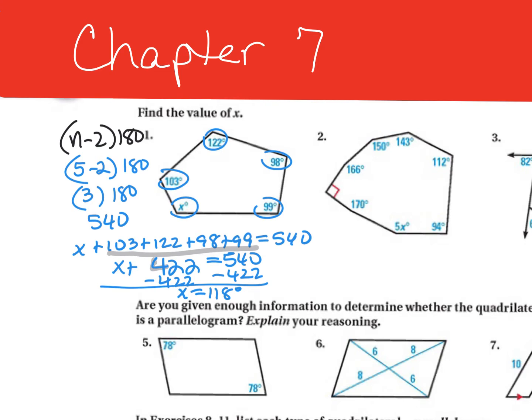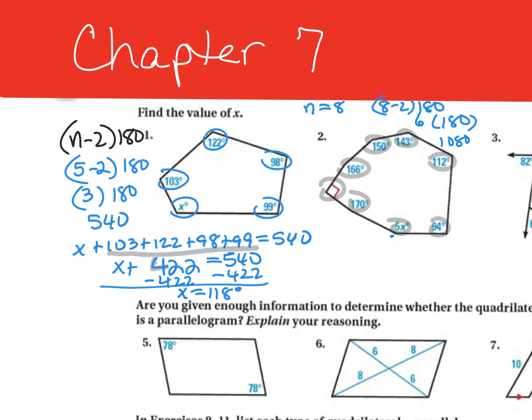I'm going to do the same thing for number 2. I need to count and figure out what my n value is. Either count the sides or the angles. The numbers are the same. So once I count the angles, I have one right angle here. So 1, 2, 3, 4, 5, 6, 7, 8. So my n value is 8. So 8 minus 2 times 180. So 6 times 180. And I get 1,080.